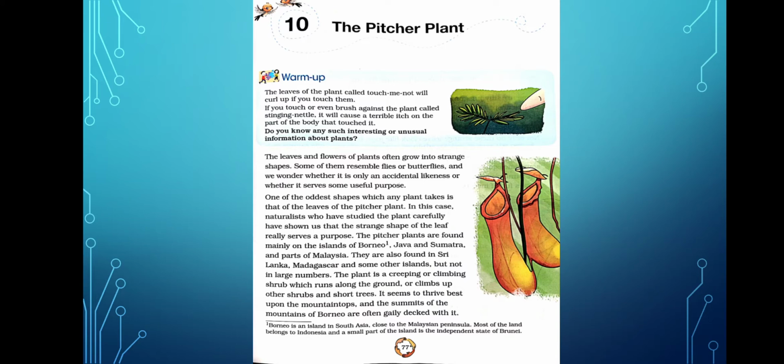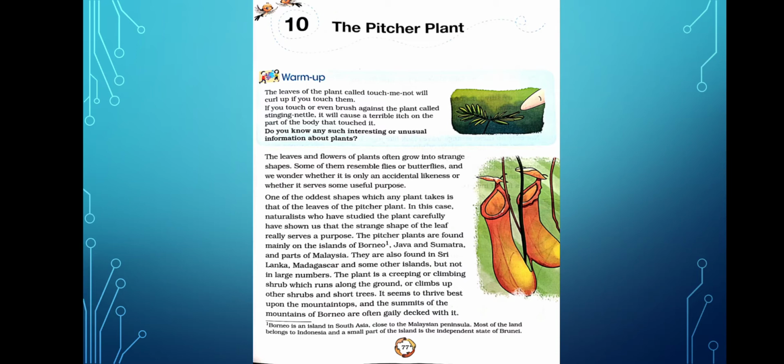Yesterday we just had a look at the lesson. Yes, we were discussing the lesson, and today we'll be discussing it in detail by reading it. So please turn your textbooks to page number 77, and we'll underline a few words, and if you can just take note of the meaning of those words, and we'll be discussing the lesson along with the reading. So, page number 77, lesson number 10, the pitcher plant.